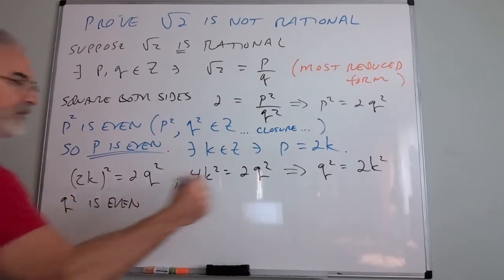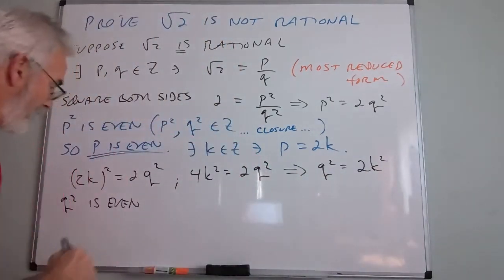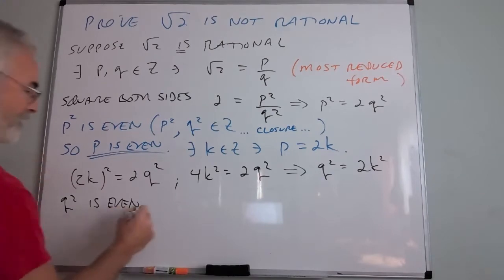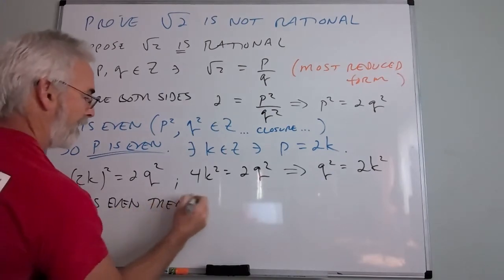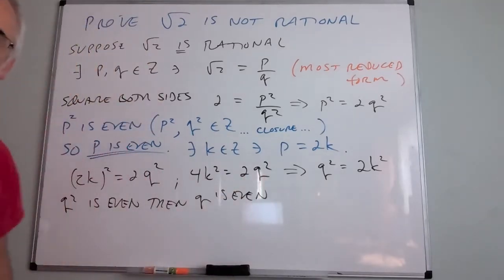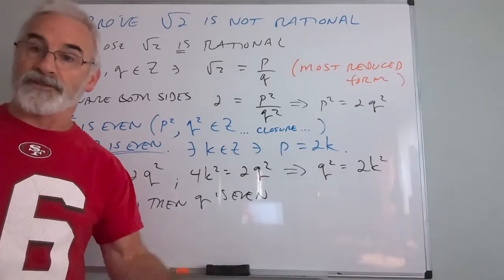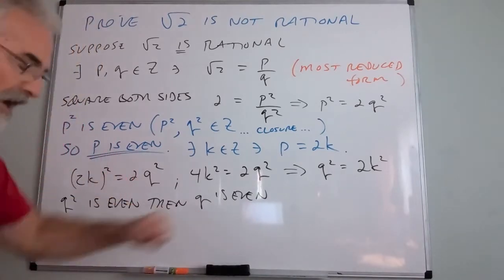Again, why is q squared even? Because q squared equals 2 times another integer. But if q squared is even, then q is even. That's why that proof that I did a little while ago was so powerful, right? If an integer squared is even, then the integer itself must be even. So now we've got q is even.